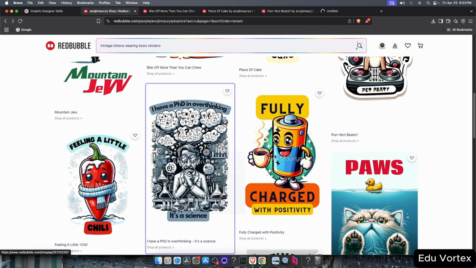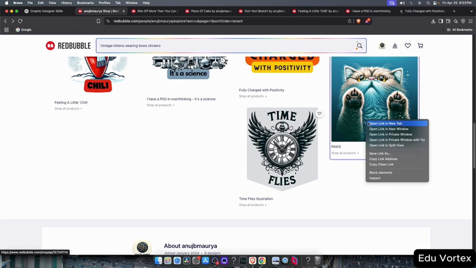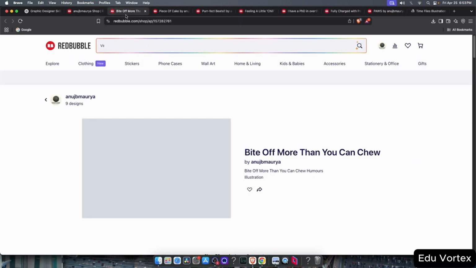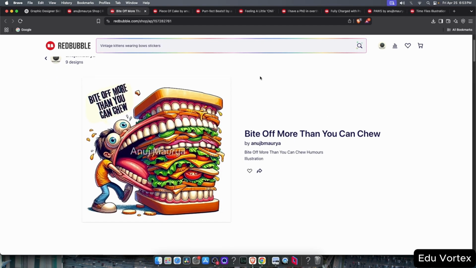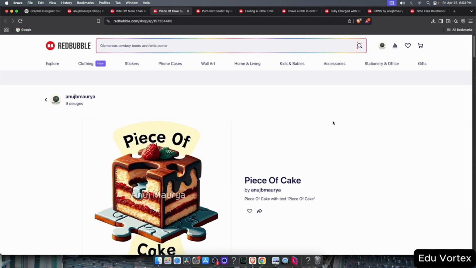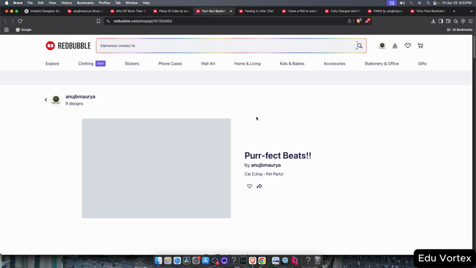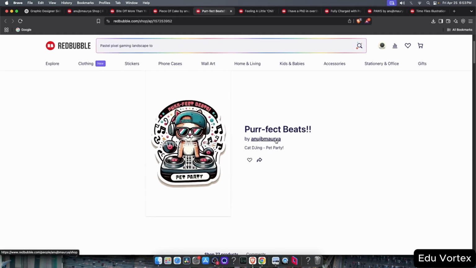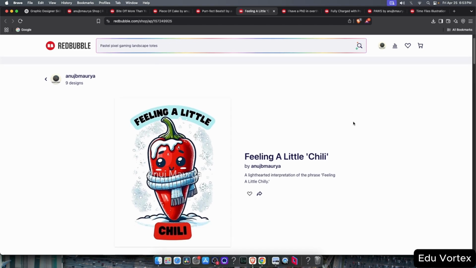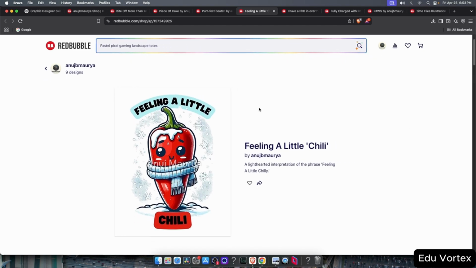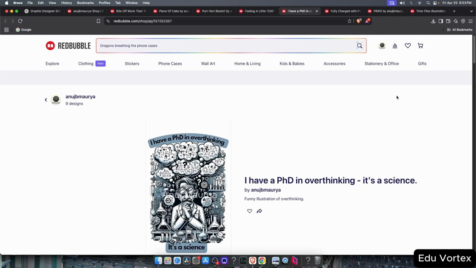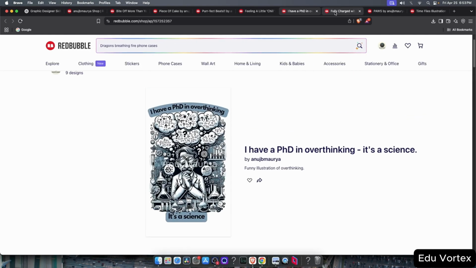This is another great example of how you can use ChatGPT or similar AI tools to create designs for print-on-demand products. And yes, it is definitely possible to make sales using AI-generated art. I'll quickly show you some of the designs one by one. You can see they're really good. And if you had to hire someone to make these, it would probably cost a good amount of money. But thanks to AI, we were able to get these unique designs ready for Redbubble.